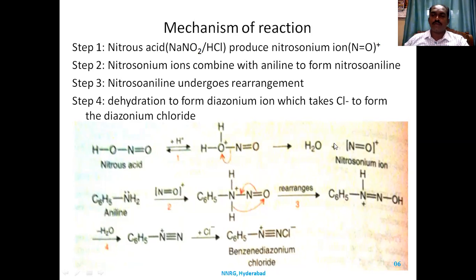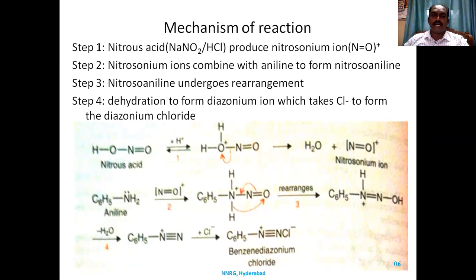This nitrosonium ion, which is an electrophile and does not have electron density, will search for an electron rich species. So in the solution we have aniline. Aniline has a lone pair of electrons on nitrogen. It is a base. It will try to donate the lone pair of electrons to the nitrosonium ion.